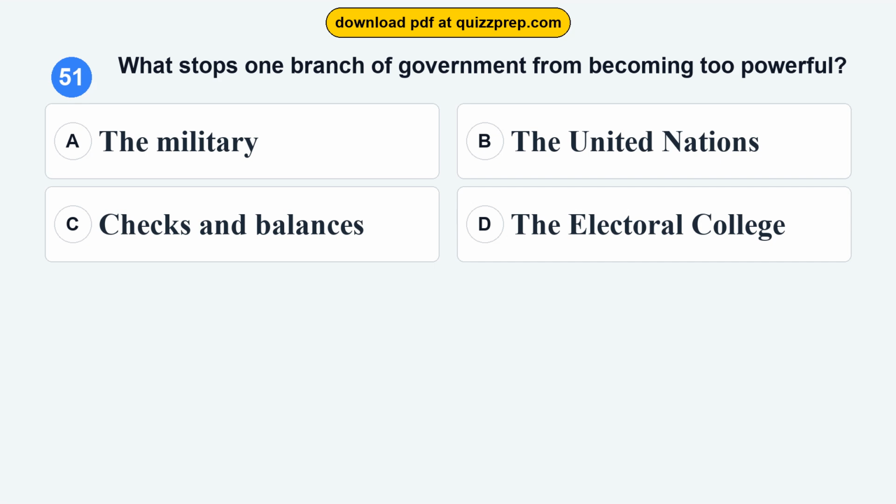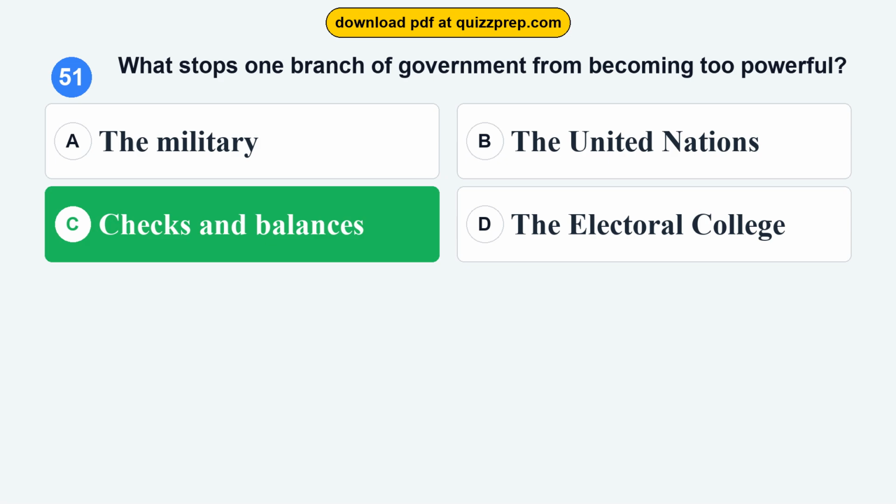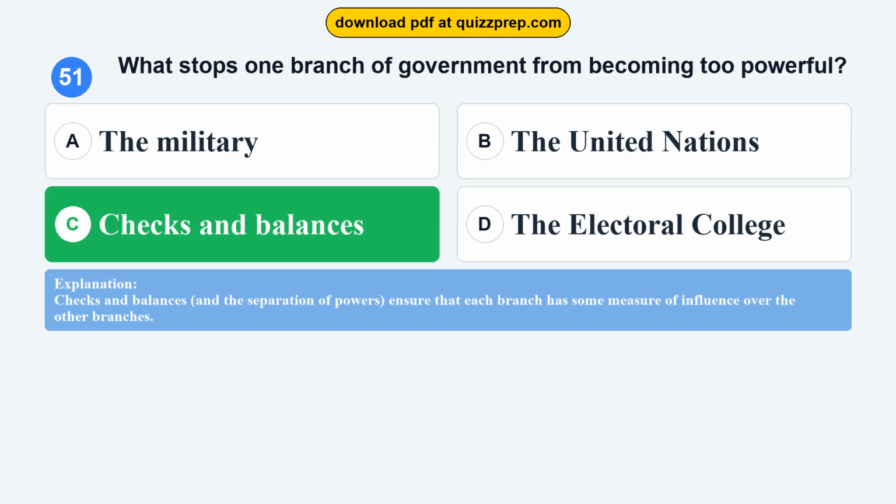Question 51. What stops one branch of government from becoming too powerful? Option A. The military. Option B. The United Nations. Option C. Checks and balances. Option D. The Electoral College. The correct answer is option C. Checks and balances. Checks and balances, and the separation of powers, ensure that each branch has some measure of influence over the other branches.